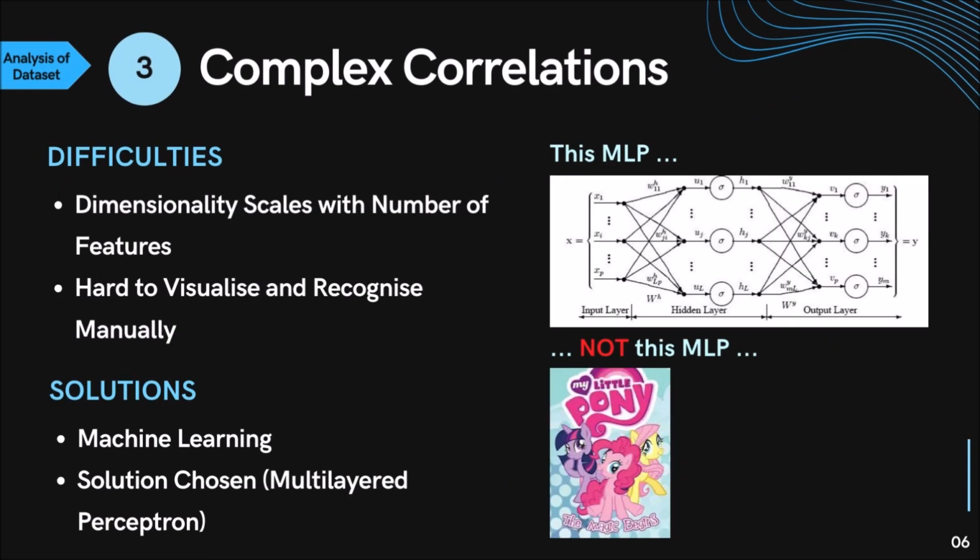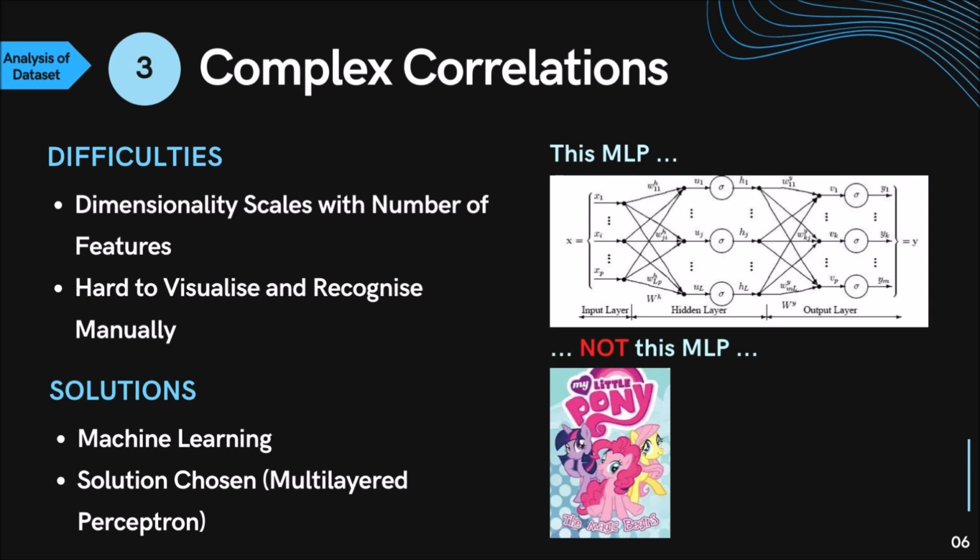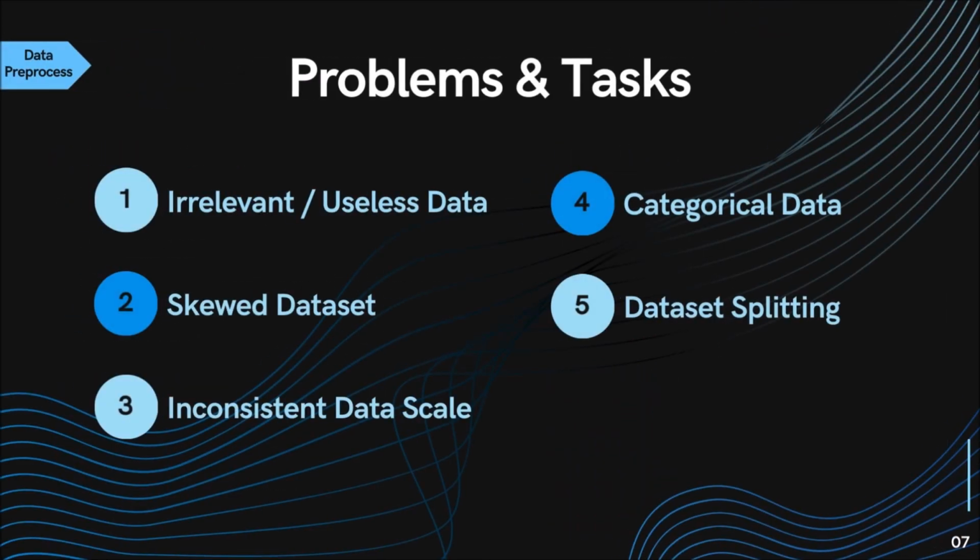The solution we have chosen is the MLP. That is the multi-layered perceptron and not My Little Pony. The reason for this is because it is very effective at solving the problem at hand, which has high dimensionality and the ability to recognize complex relationship between data. We move on to the data pre-processing part.